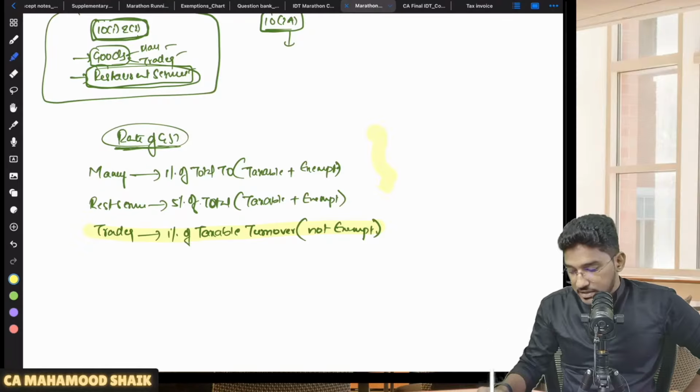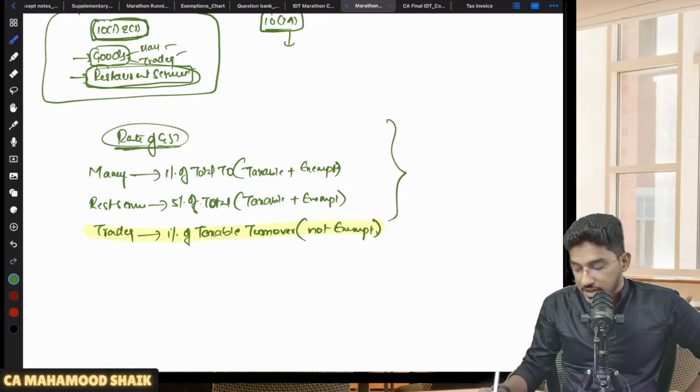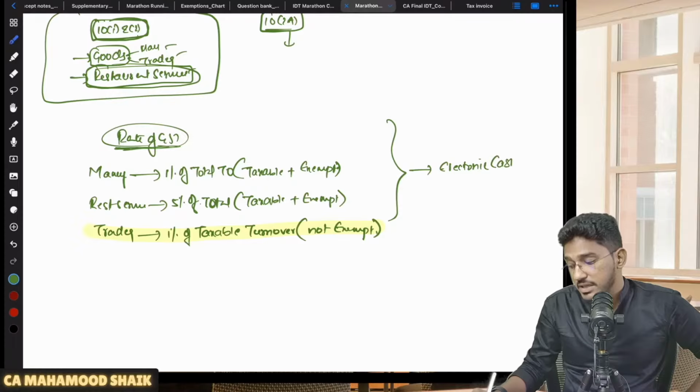Understood? And this discounted rate of tax, whatever you are paying, you have to compulsorily pay through the electronic cash ledger only. This you have to pay compulsorily through the electronic cash ledger.